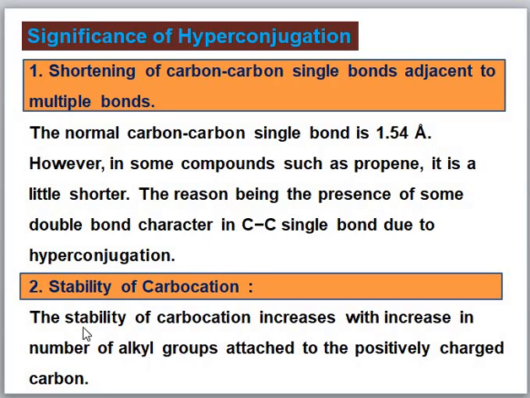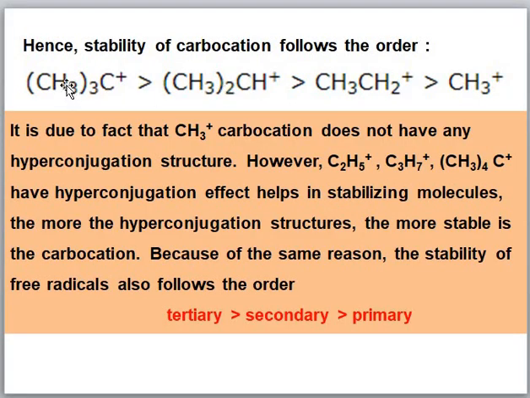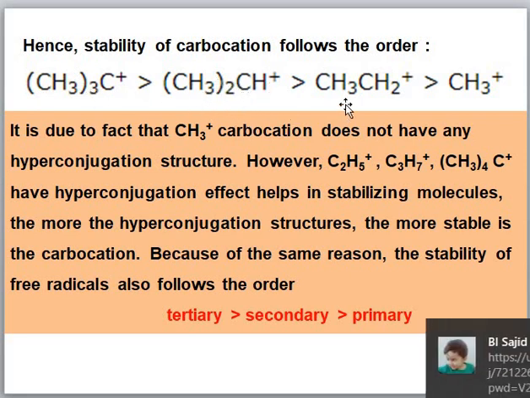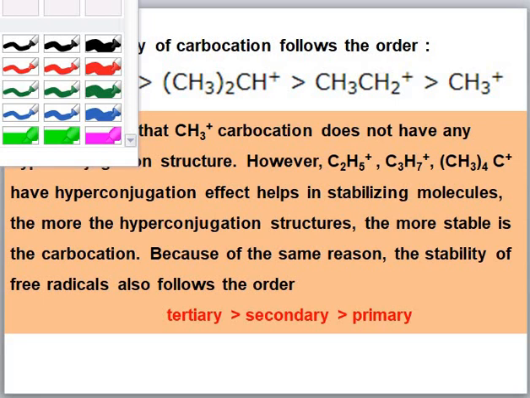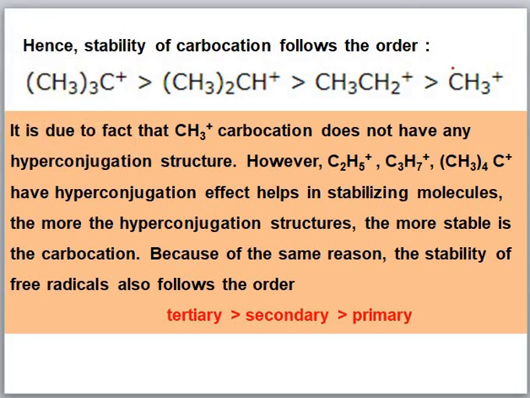See the examples of tertiary butyl carbocation, isopropyl carbocation, ethyl carbocation and methyl carbocation. First of all, in methyl carbocation there is no hyperconjugation, since no electrons are available that can be delocalized with the empty p orbital, and it has the least stability.